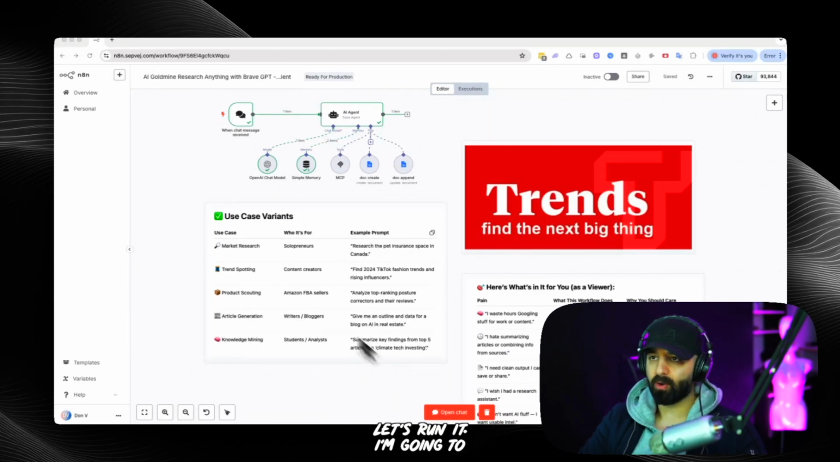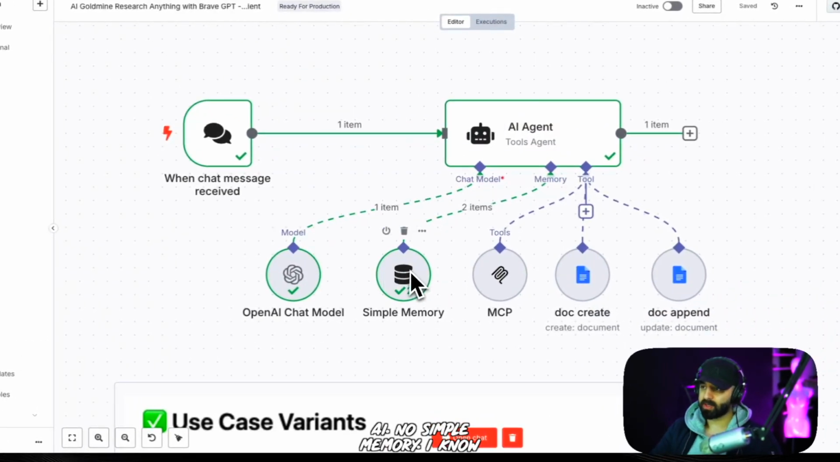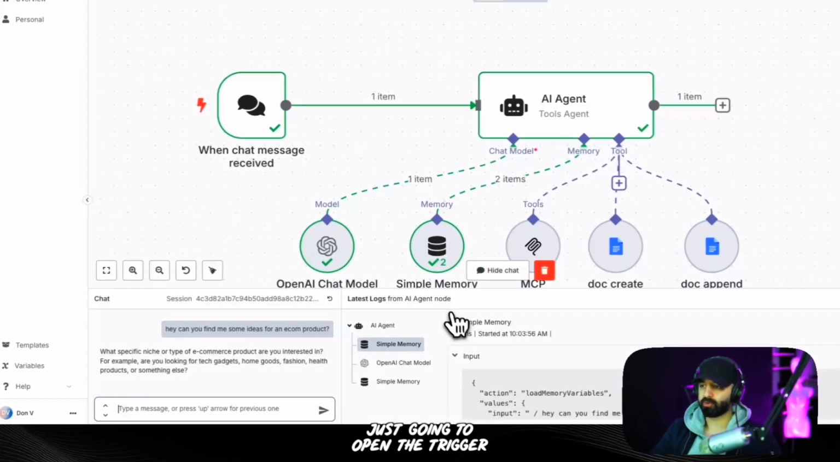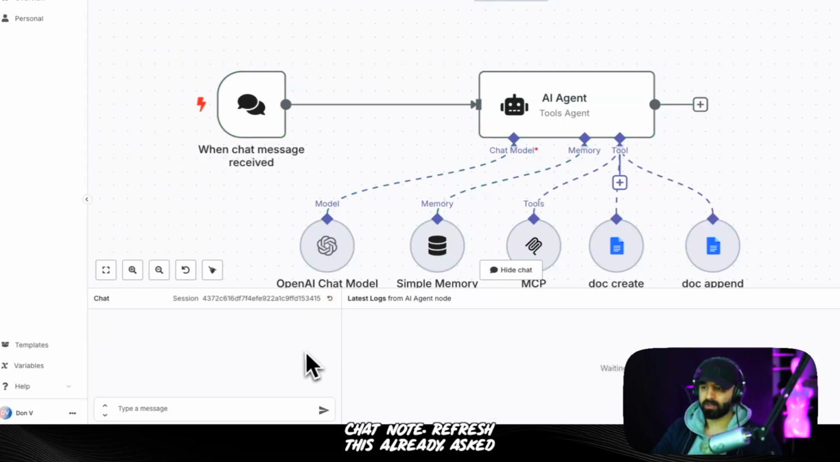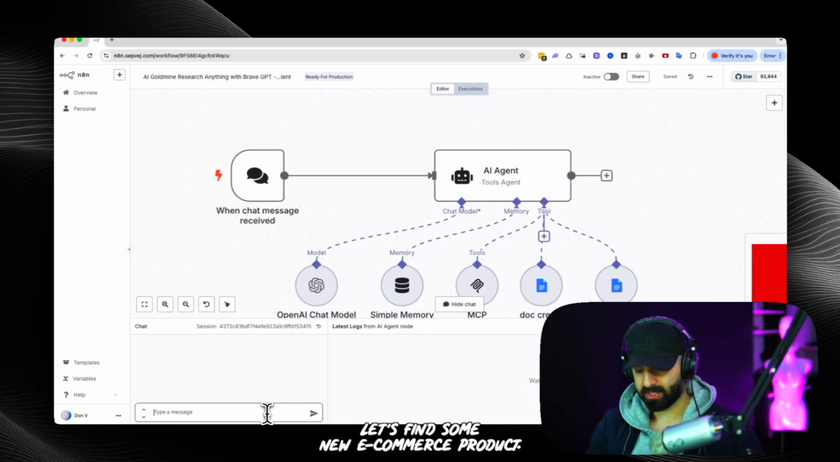So let's run it. I'm going to open the chat node. Here's exactly what it looks like. It's triggered by a chat node, and it's connected to our AI brain, the tools node, and it's connected to OpenAI, a little simple memory and our MCP server, and it creates a doc at the end, a Google Doc that we could save for later or send to somebody else. So I'm just going to open the trigger chat node and refresh this. I already asked it something previously. So what should we focus on? In my opinion, let's focus on e-commerce products. Let's find some new e-commerce products.